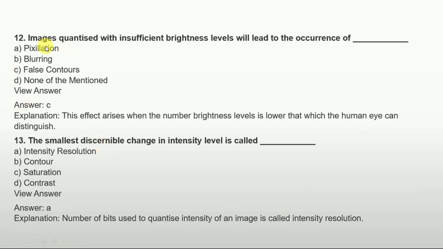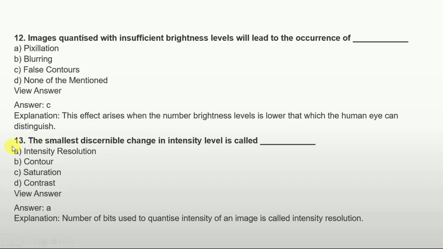New question is, an image quantized with insufficient brightness levels will lead to the occurrence of dash. Options are: A, pixelation, option B, blurring, option C, false contours, option D, none of the mentioned. So the answer is option C, that is false contours. The explanation is that this effect arises when the number of brightness levels is lower than what the human eye can distinguish. That is a very useful explanation, so keep that in mind.